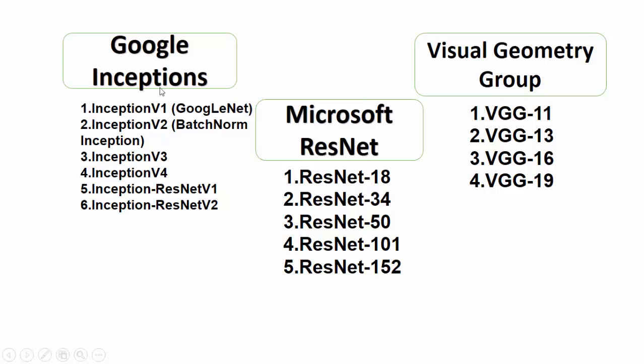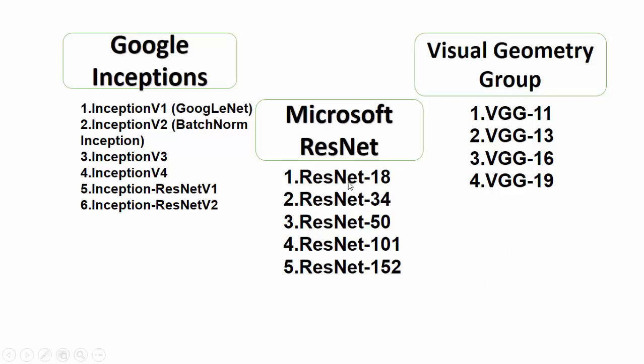After that, if Google can provide Inception models for your computer vision, then Microsoft can also provide models for your computer vision problem as well. So Microsoft provided ResNet. Actually it is also used for videos and images data. They are also pre-trained models, right? And it has a lot of versions. Here version or layers can be the same thing.